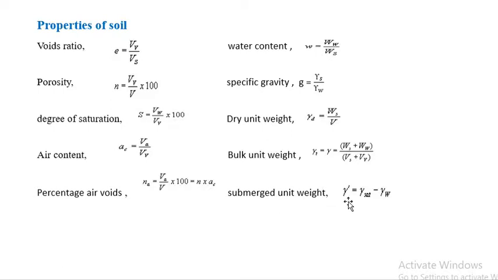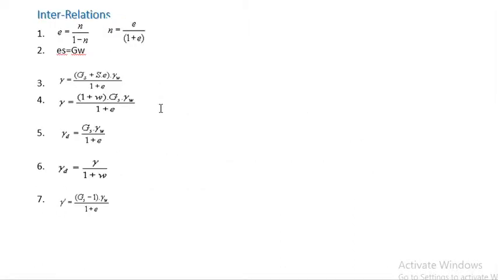Submerged unit weight means gamma saturated minus gamma W. Their interrelationship: void ratio, you have to remember all the formulas, as it will come as a numerical for 1 or 2 marks. Here e = n/(1 - n), n = e/(1 + e),